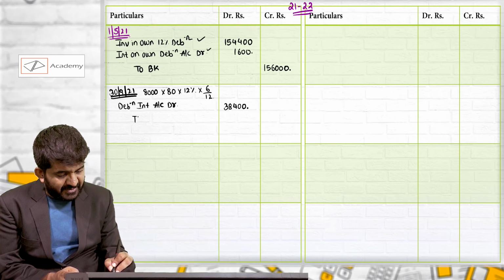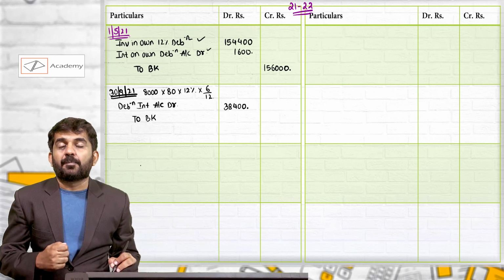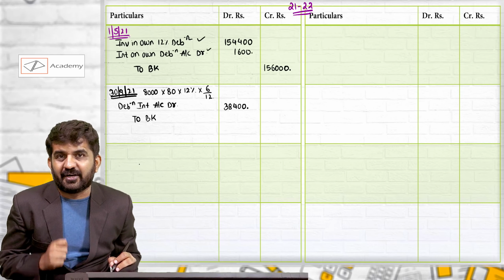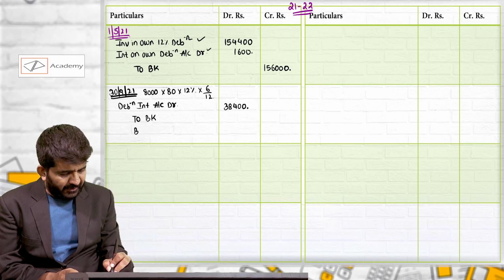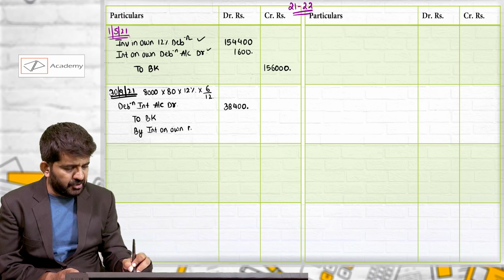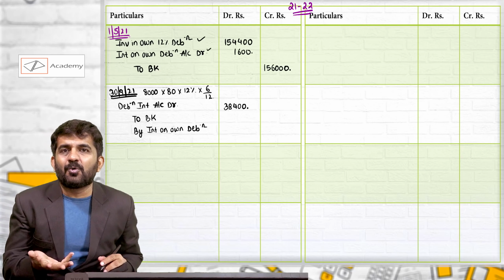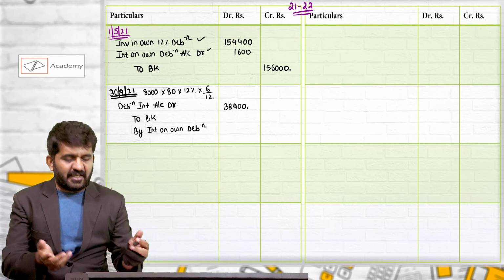But surprisingly, you will not have to pay 38,400. Why? Because there will be interest on own debentures. How much debentures you are holding? You will not have to pay to yourself.